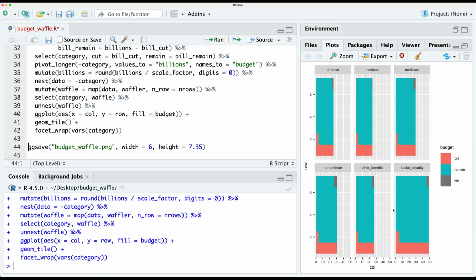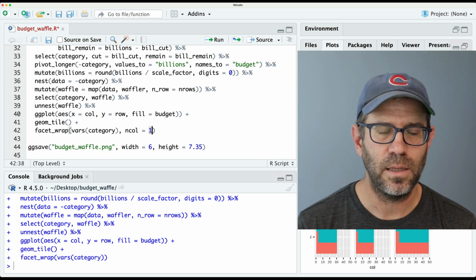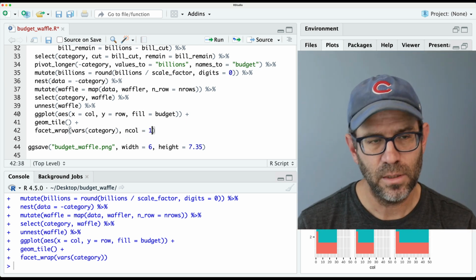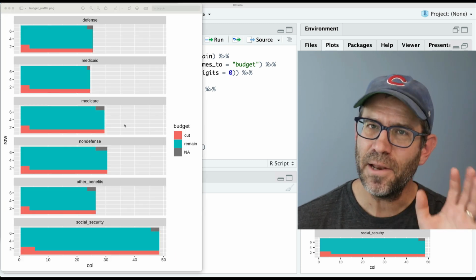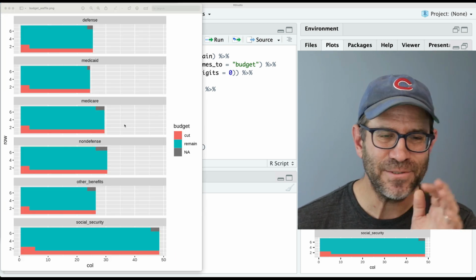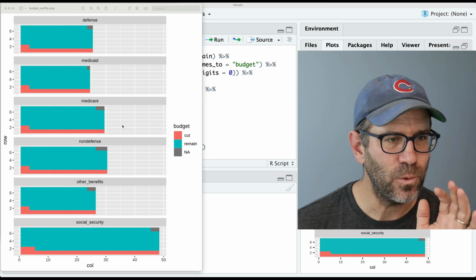We've got 6 different panels with 6 different heat maps, and they don't look like a whole lot just yet, but hold on, they will. Let's say nCol equals 1 to get everything to be in one column, and we'll save this to our PNG. Good, so again, this is a start. There's a lot that we still need to do, but we'll get there.